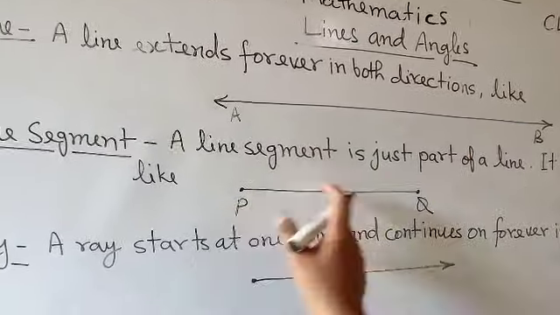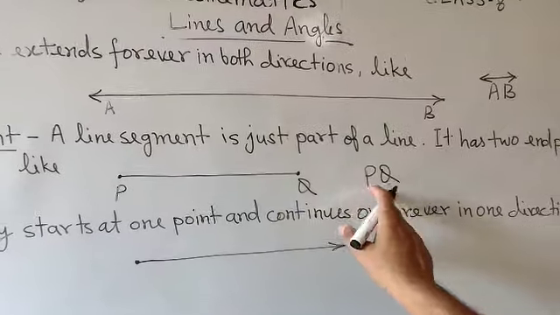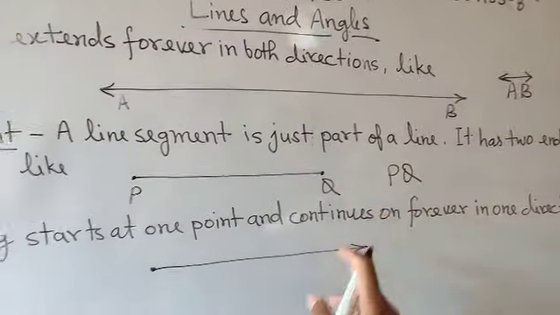If you take a line and cut it at two points, then you get a line segment. So in the line segment, both the starting and end points are fixed. Here PQ is a line segment, and how will you represent the line segment? You write it like this, PQ. So PQ means here it is the line segment.